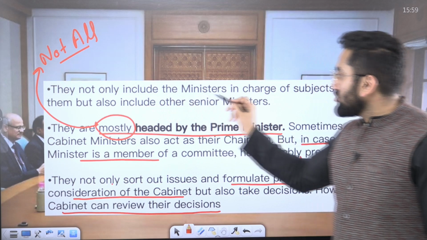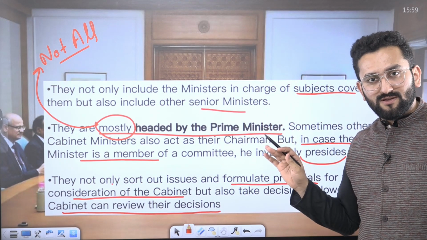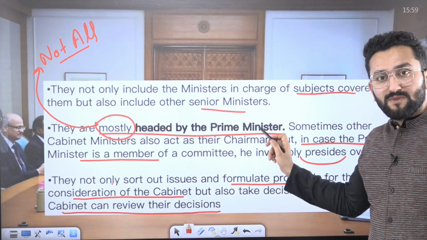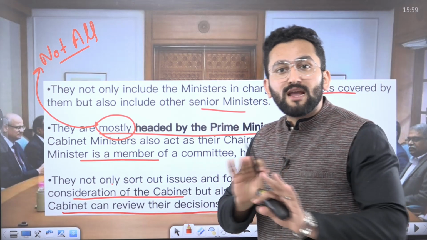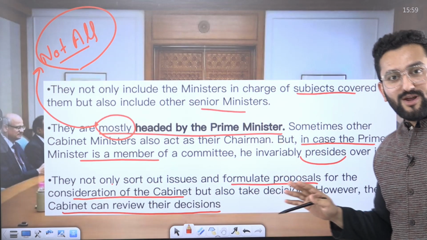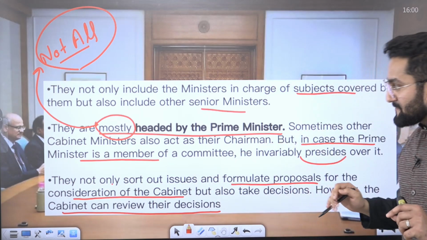Now they include ministers in charge of subjects as well as other senior cabinet ministers. Apart from this, they are mostly headed by the Prime Minister. It means all cabinet committees are not headed by the Prime Minister. Other senior cabinet ministers can also head a particular cabinet committee.